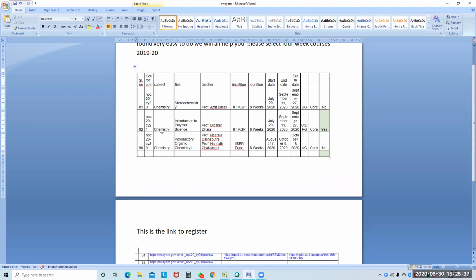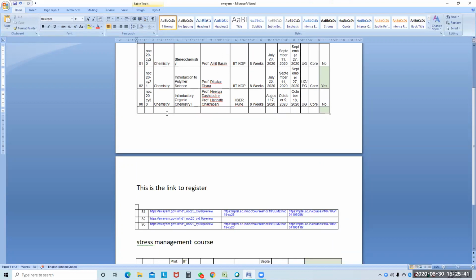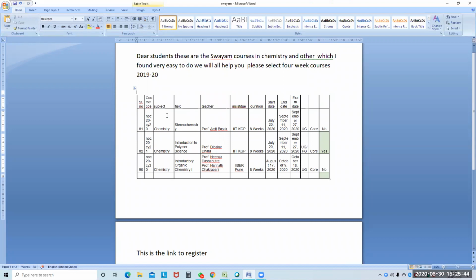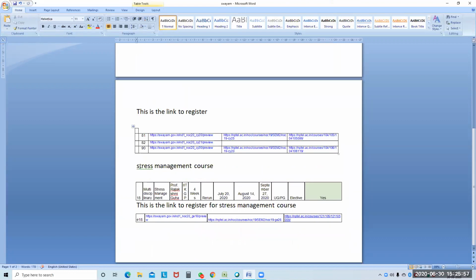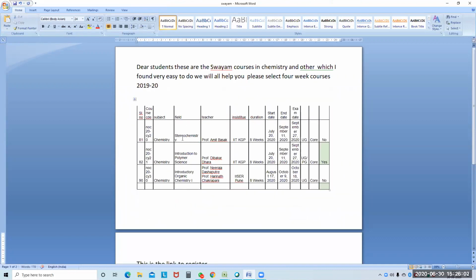Out of all these courses I have analyzed, these are the four courses which are very easy for us to do: stereochemistry, introduction to polymer chemistry, introductory organic chemistry, and the general topic, stress management course. The other courses are from the engineering discipline. You can also check the website that I am going to share in the WhatsApp group.